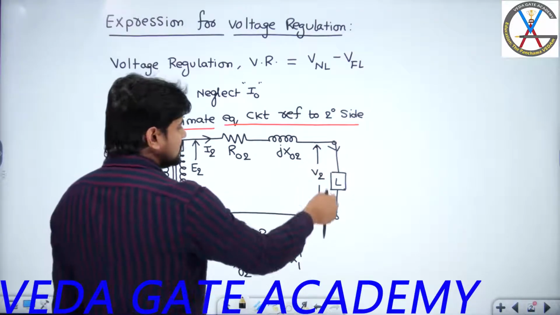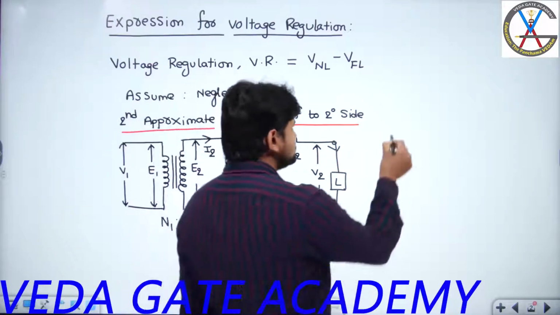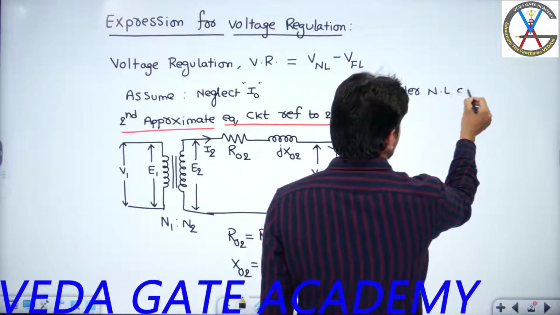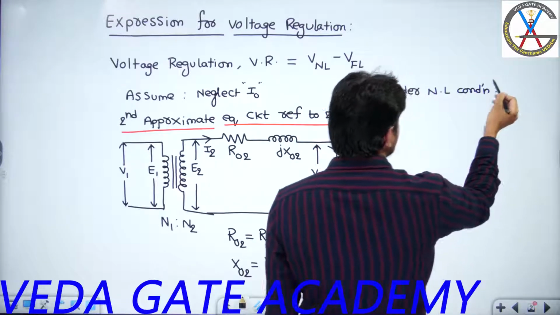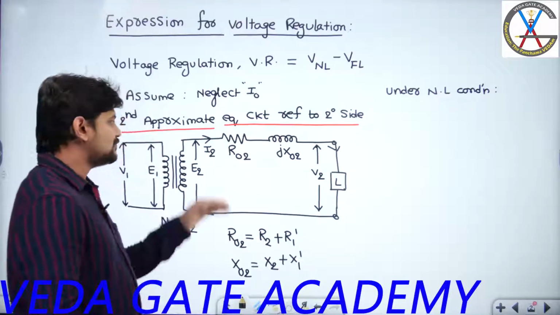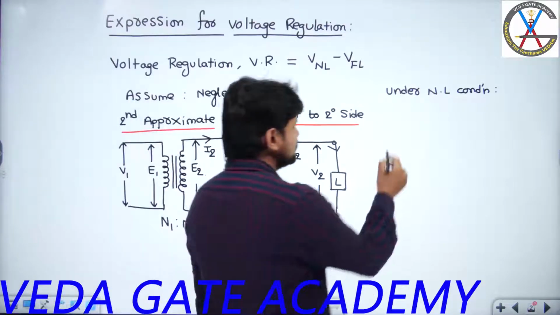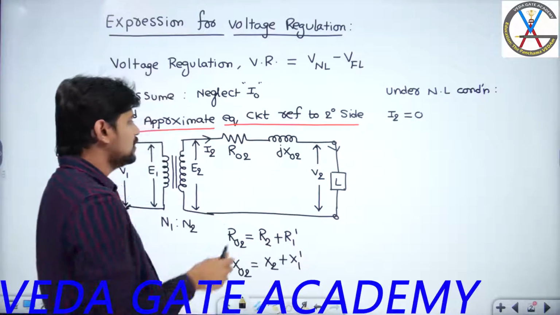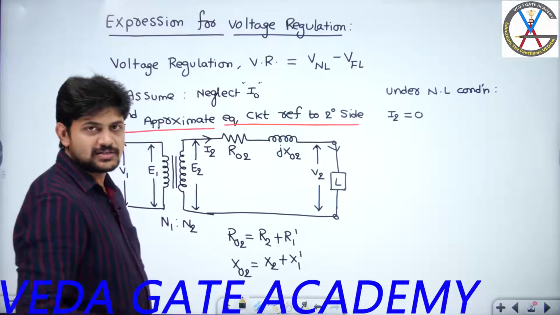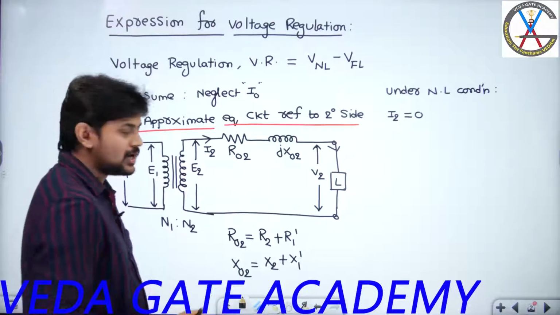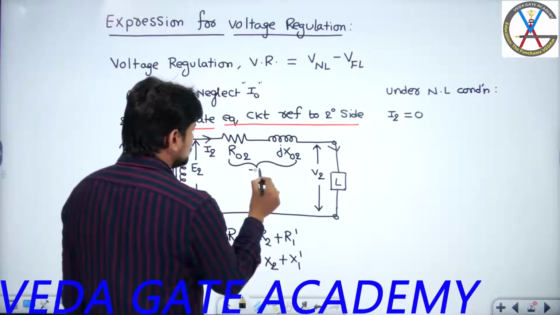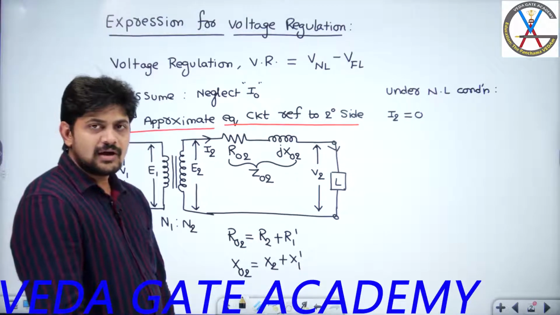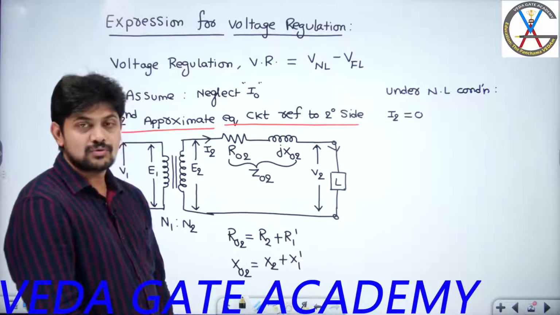The moment these terminals are open circuit, what will happen? Under no load condition, I can say that the current flowing through the secondary winding is equal to 0, so the value of I2 is equal to 0. The moment I2 is equal to 0, will I get any impedance drop across this secondary leakage impedance? No, right? I can represent R02 plus jX02 with Z02. What is Z02? The total equivalent leakage impedance referred to the secondary side.